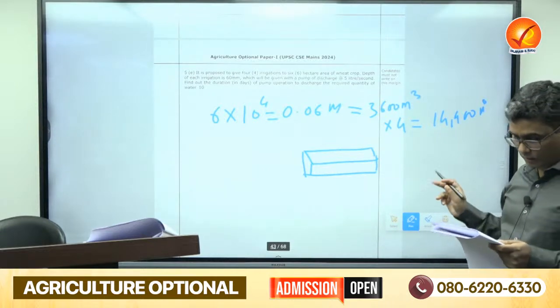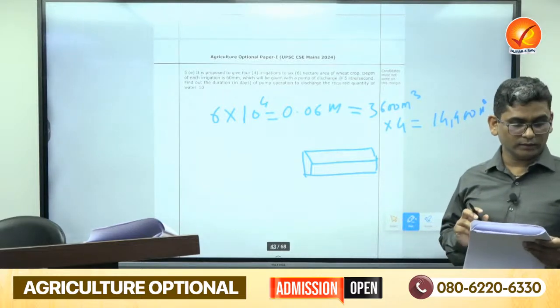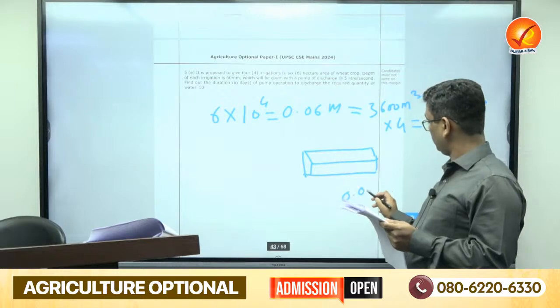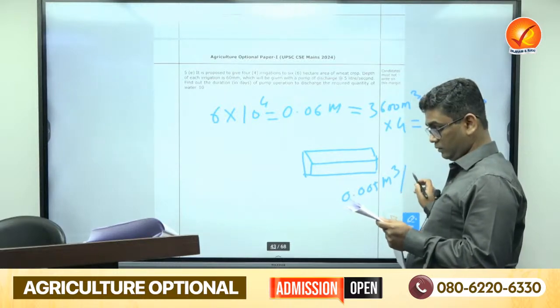So how much will it cover per second? It will be 0.005 meter cube per second.